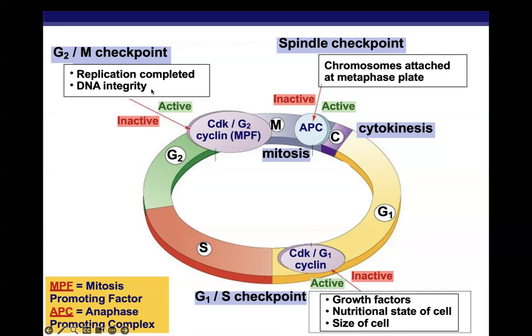Here at the M checkpoint, the replication completing and the DNA integrity all affect the CDK and the cyclin levels. And here is the spindle checkpoint where chromosomes attached to the metaphase plate activate or inactivate what's called mitosis promoting factor and anaphase promoting factor to allow the cell to pass into anaphase.